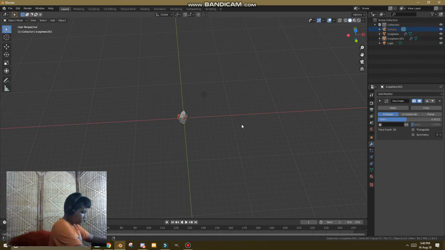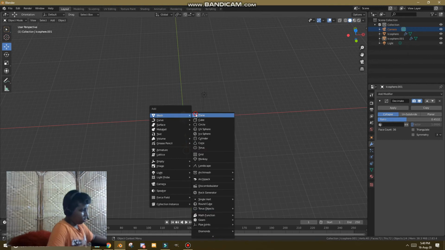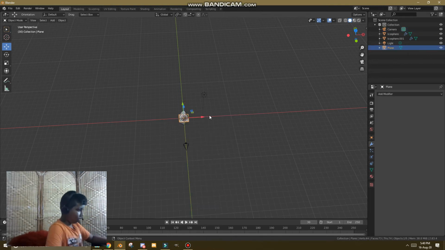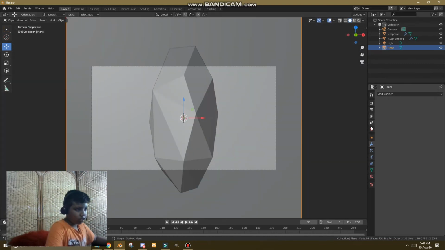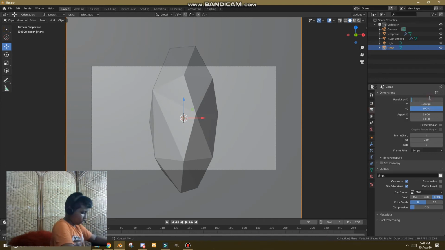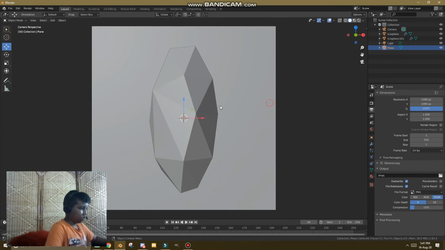Alt G, alt R, X 20, slip it there, and add a plane. This is the scene. R X 20, and make it 1080 by 1080. Make the thing smaller.